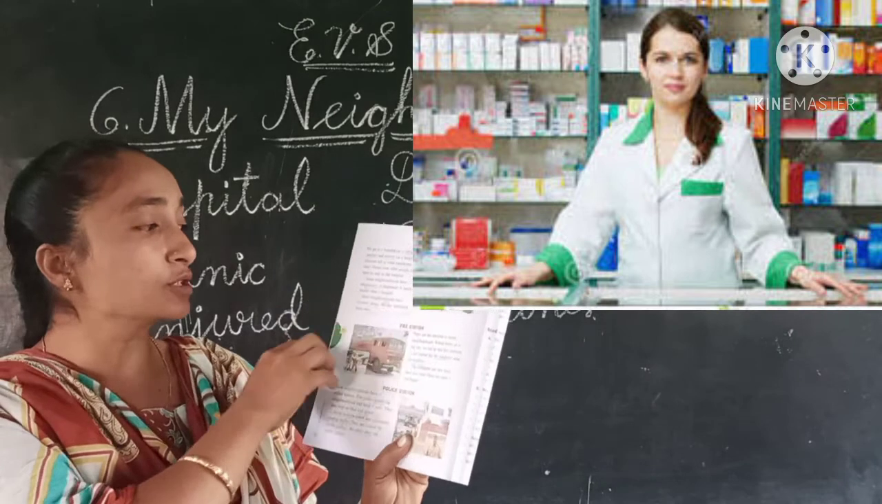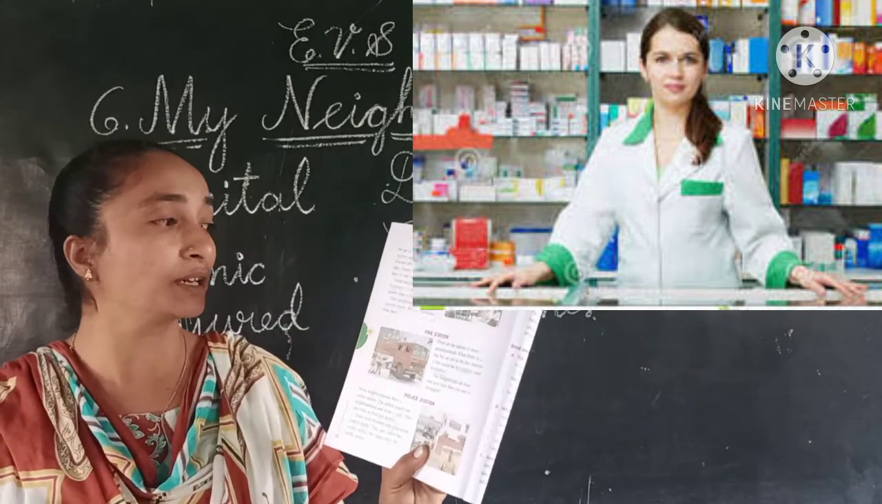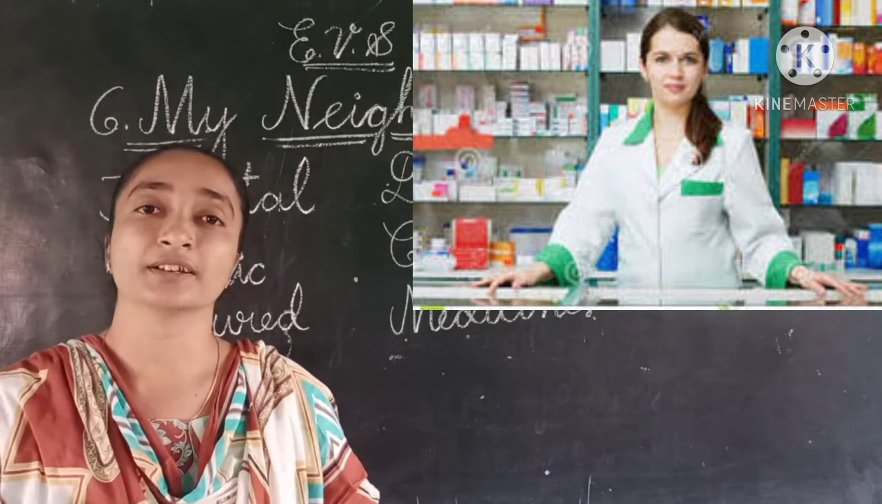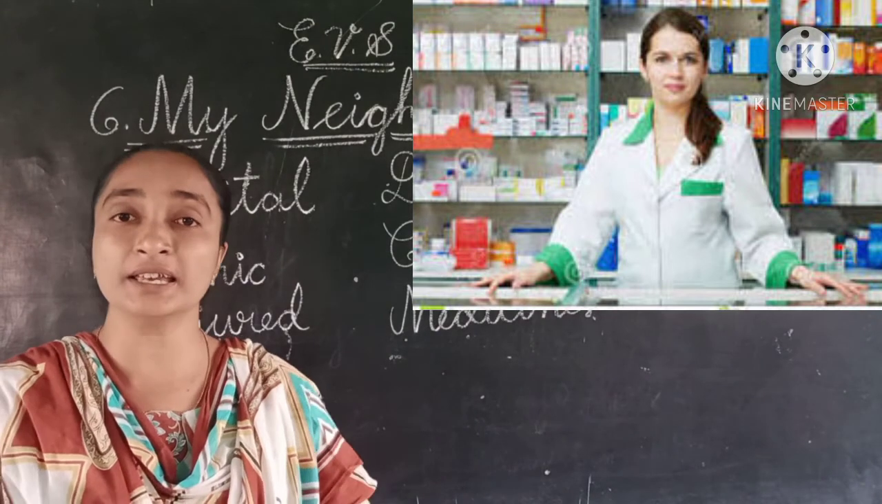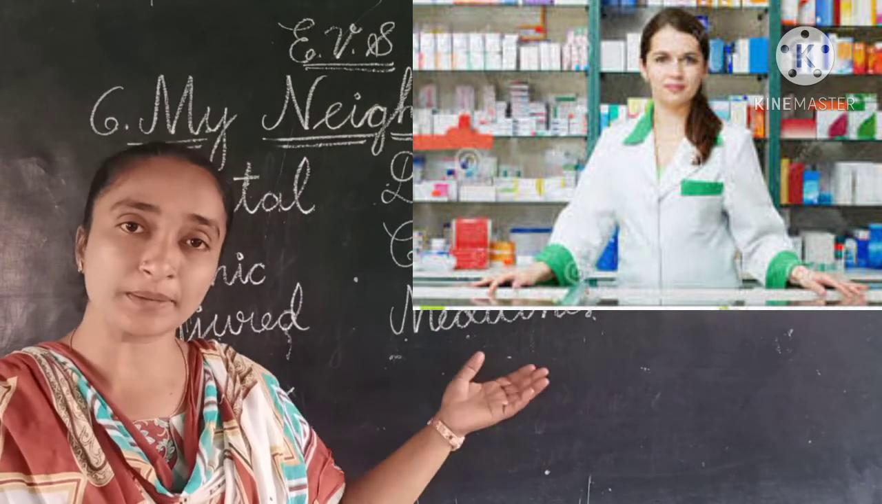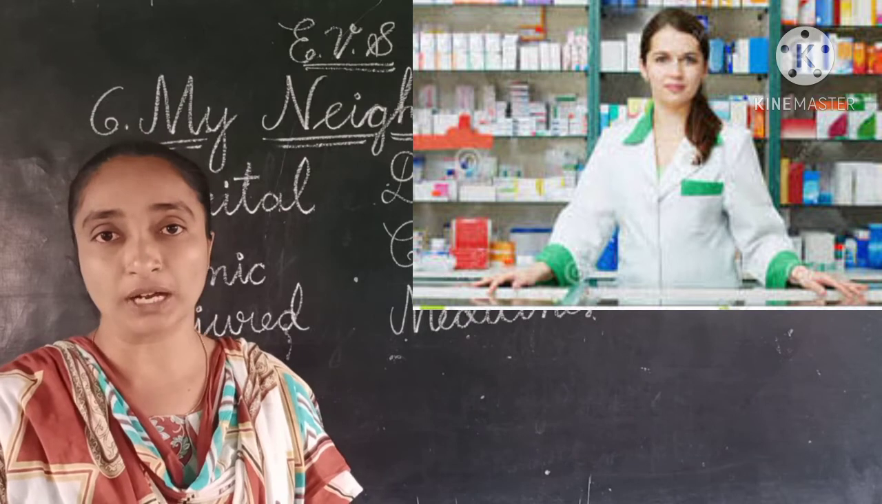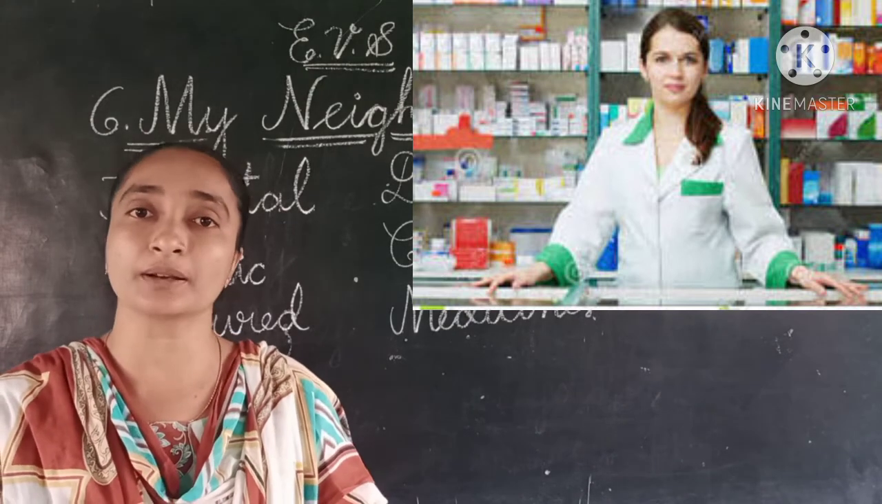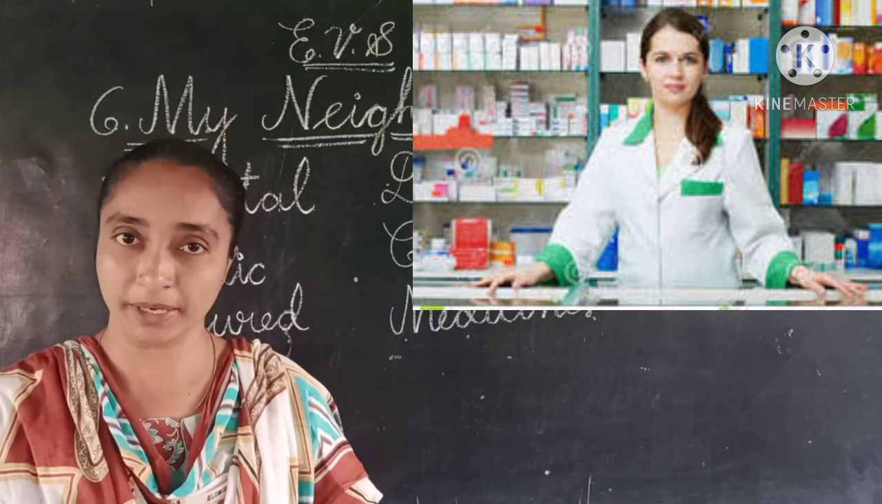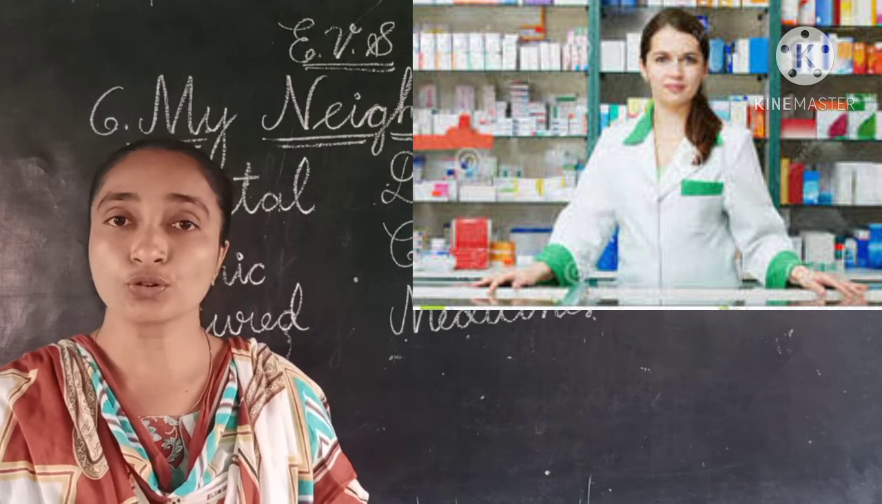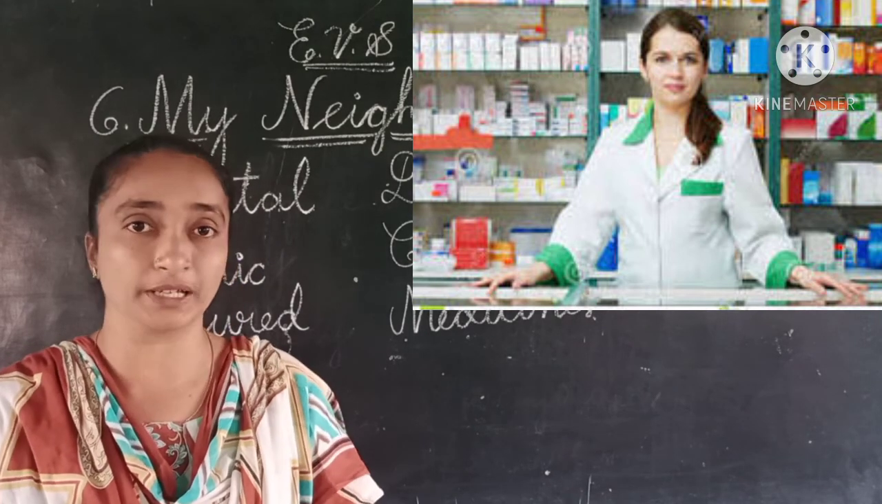Most of the neighborhoods will have chemist shops and we can buy the medicines from there. The big hospitals, the clinics, the dispensaries, and the chemist shop also, we can go and buy the medicines. The medicines we can buy from the chemist shop, the medical shop. So here we have completed about the hospital.